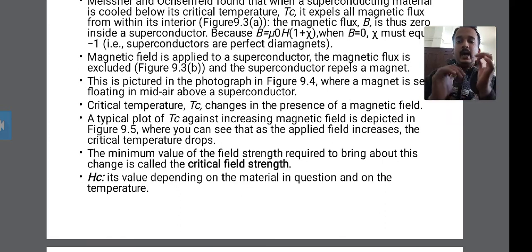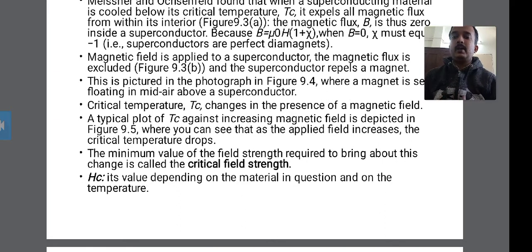The superconductor is on the downward side, and the magnet floats in mid air above it. This is shown in figure 9.4.